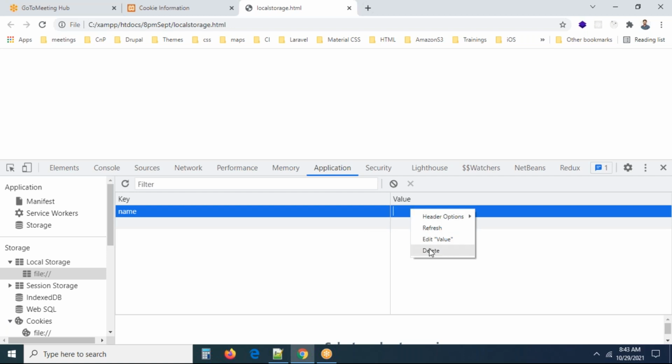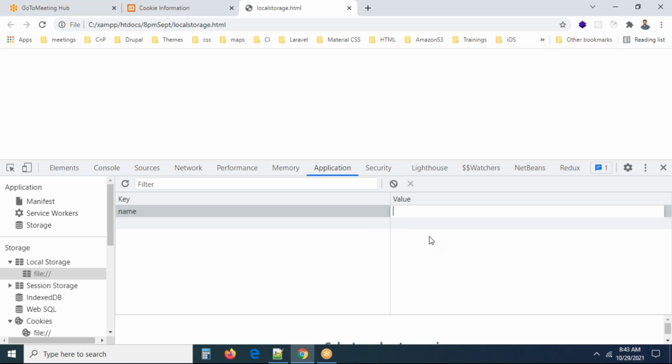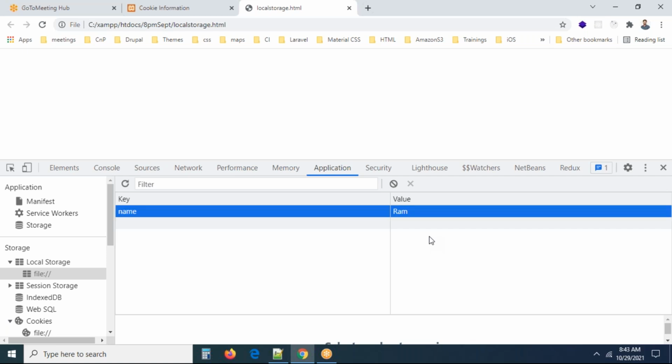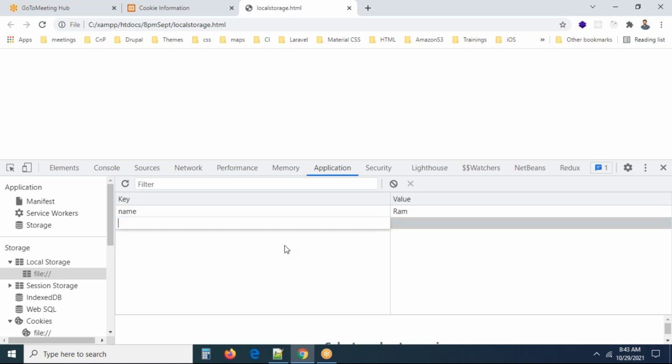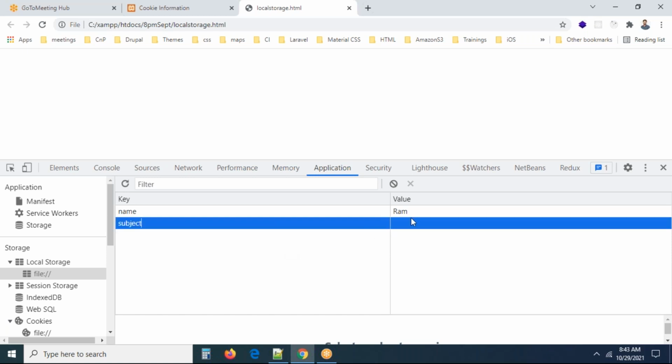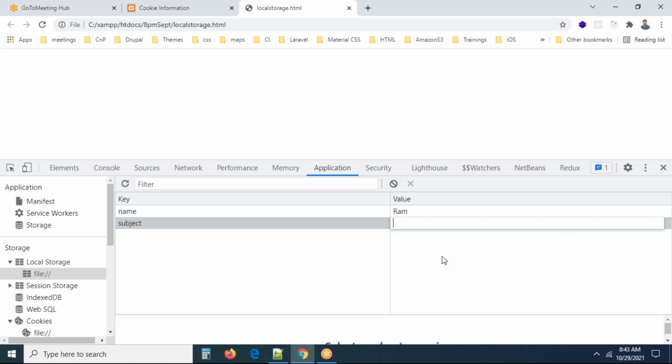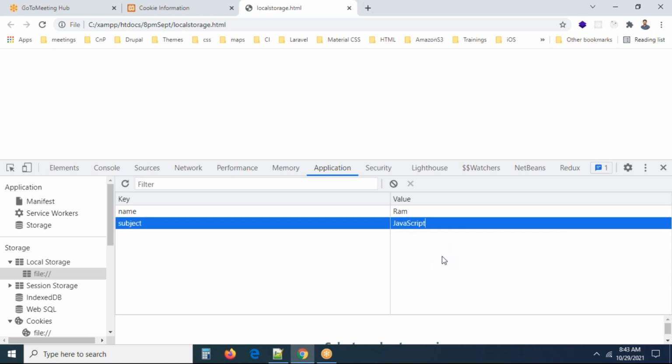I'm adding some edit value. Let me add one more item here. We can add manually also in the local storage, no problem. Submit, subject. Okay, subject. You can right click here, JavaScript, something like this also. We can add manually. Right, done.